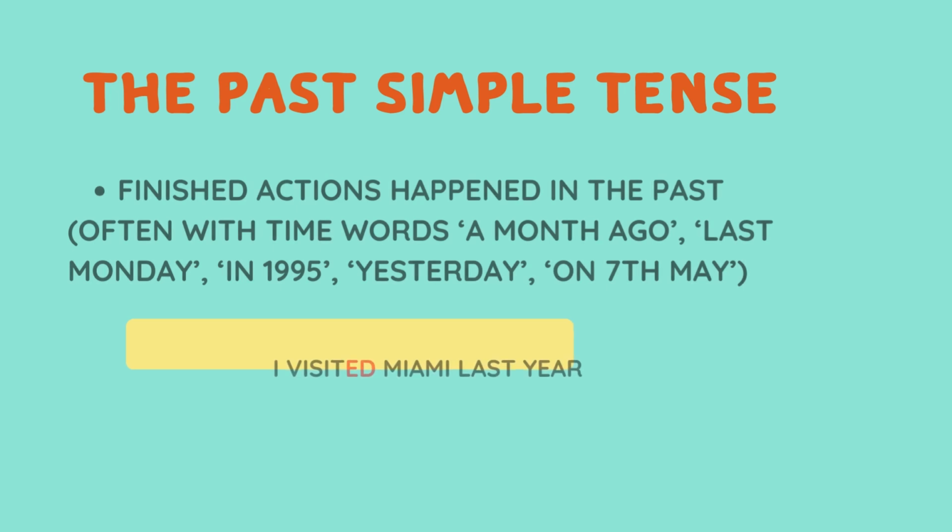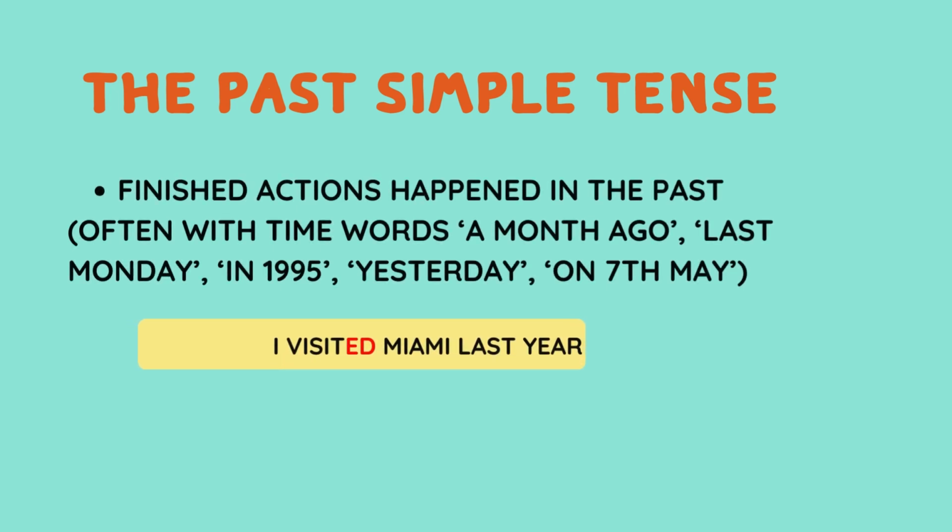The past simple tense is used for finished actions that happened in the past. Often it is used with such time words as a month ago, a day ago, an hour ago, last Monday, last Christmas, last Easter, in 1995, yesterday, the day before yesterday, on the 7th of May, etc. Example: I visited Miami last year. In this sentence, a regular verb is used, and to form the past simple tense, you need to add -ed to the regular verb. Visited.